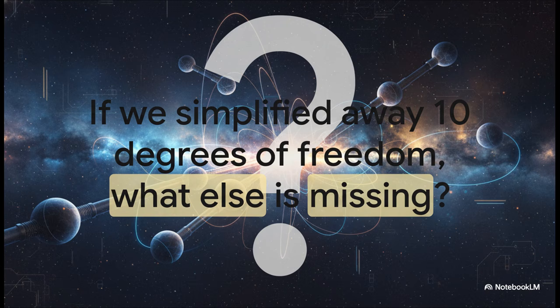So we have to end with this thought. For over a century, we've built our entire technological world on a simplified 6-component version of electromagnetism. We now know there are 10 more components with real engineerable effects. It really makes you wonder, if we did that to one of the most foundational pillars of physics, what other crucial degrees of freedom might we have simplified away in other fields? What other lost toolkits are just sitting there, waiting to be rediscovered?